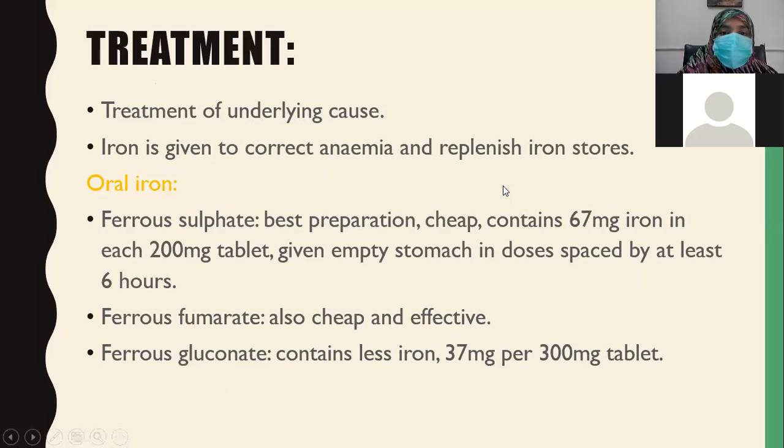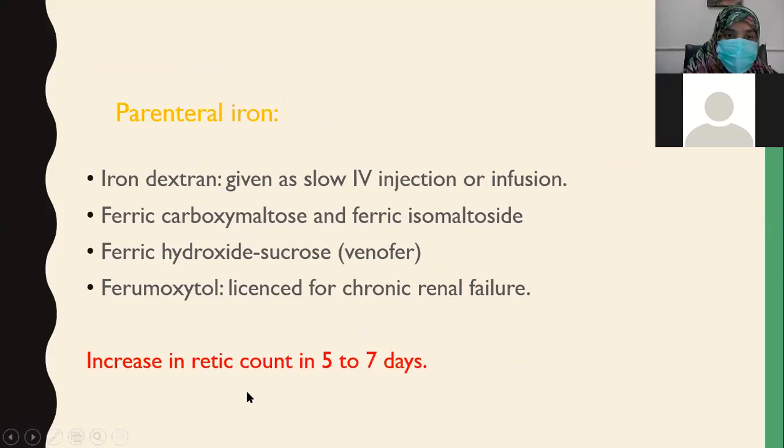Iron is given to correct anemia and replenish iron stores. Oral iron in the form of ferrous sulfate, ferrous fumarate, and ferrous gluconate is given to the patient. They are easily available in the market. Ferrous sulfate is 67 milligrams of iron in a 200 milligram tablet. This is usually not well tolerated by patients, as iron supplements cause GI disturbance. So mostly ferrous gluconate and ferrous fumarate forms are given.